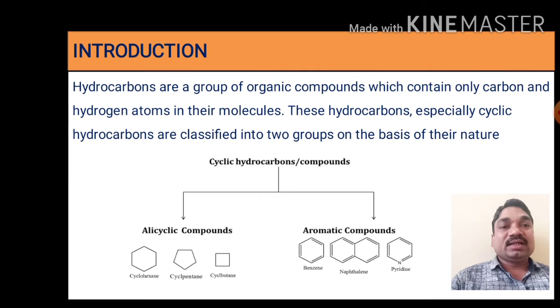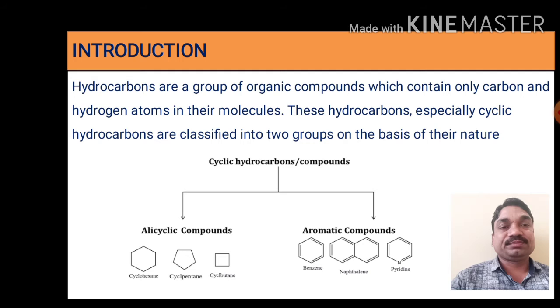Alicyclic compounds are saturated hydrocarbons, that means compounds containing carbon and hydrogen only. They have cyclic closed ring structures, saturated molecules. For example, cyclohexane, molecular formula C6H12. All the carbon atoms in cyclohexane are in the sp3 hybridized state.